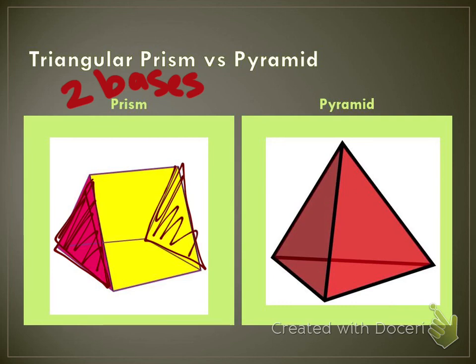They're congruent and parallel. This would not have been rectangular as a base because none of them are parallel. This is a rectangle, and there's nothing parallel to it. Whereas a pyramid has 1 base, and the base is across from the top vertex. So here's my vertex, the base will be across from it, and its shape is a triangle. But look at the difference between a prism and a pyramid.